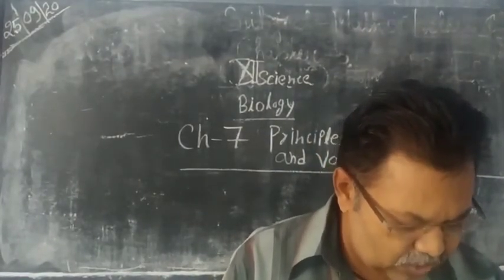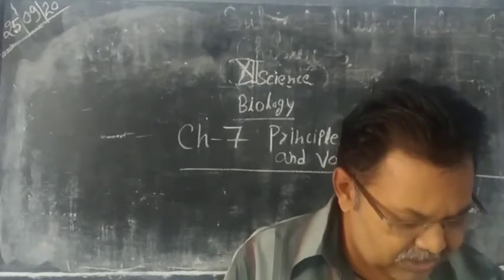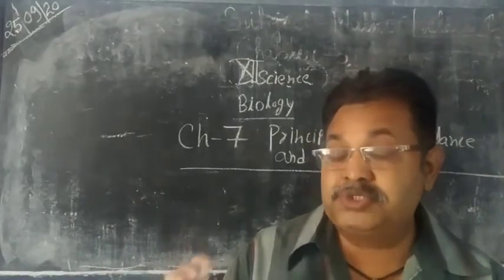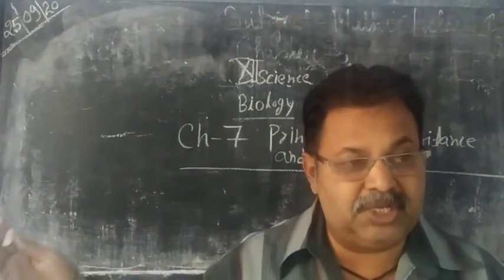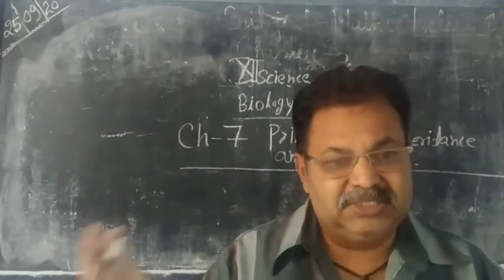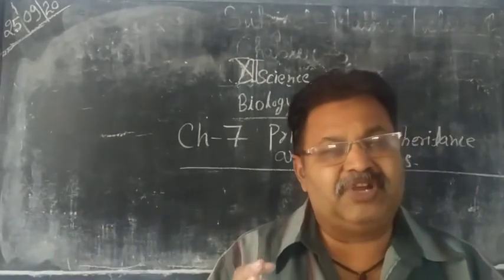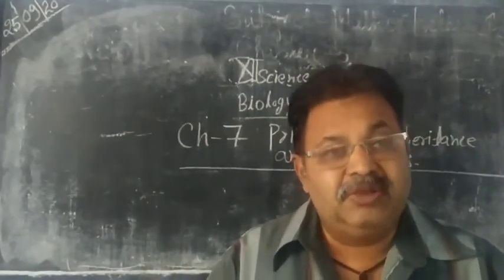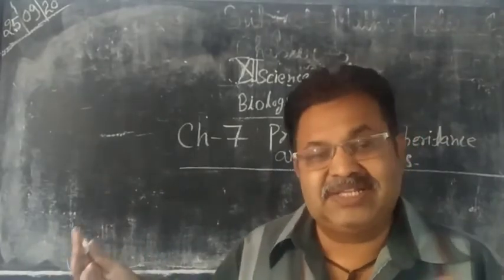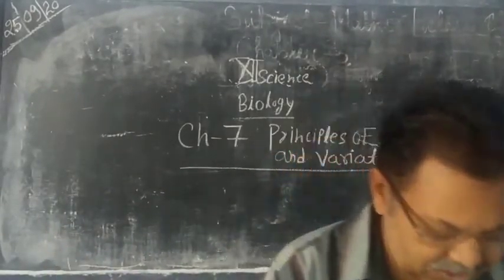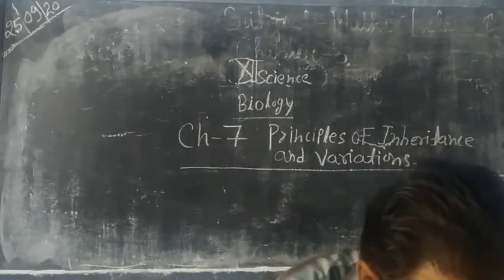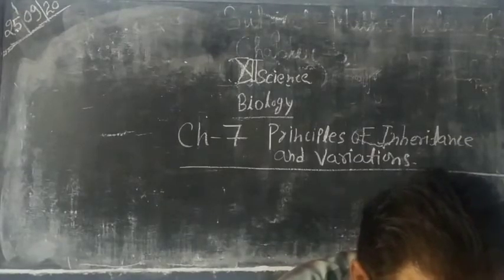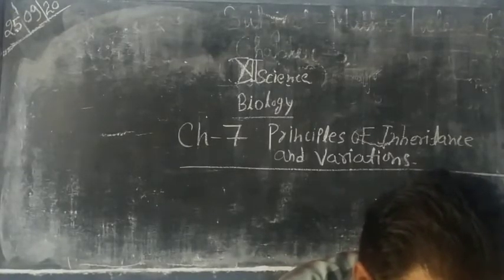Now our next topic is crossing techniques. Crossing techniques means that to produce a new variety from two different varieties, the plants of two different varieties are crossed together to produce a new variety plant which has both the desirable characters of the plants. So the crossing technique is the most important thing.